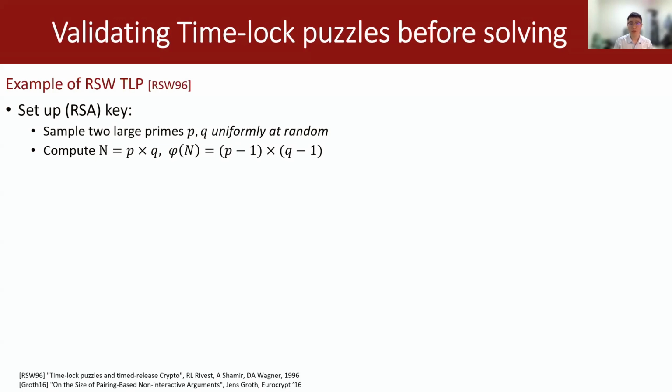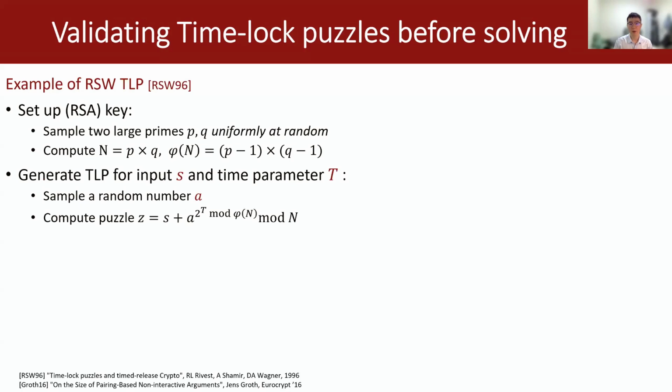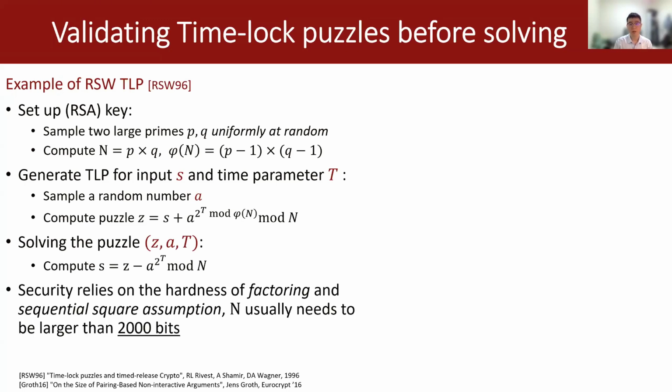Based on the RSA keys, to generate a time block puzzle for input s with time parameter t, the puzzle generator first samples a random number alpha and computes the puzzle z equals s plus alpha to the power of 2 to the t, and simplifies the computation using the trapdoor information. To solve the puzzle, the solver must compute t sequential squarings because it doesn't have the trapdoor information. The security of the RSW time block puzzle relies on the hardness of factoring and the sequential squaring assumption, and the modulus n usually needs to be larger than 2000 bits to be secure.